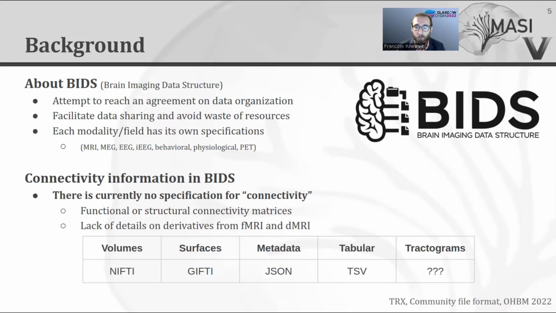At the moment, there is no specification for connectivity, so functional and structural connectivity matrices are not part of the standard, and derivative files for diffusion MRI and tractography pipelines are not part of it. More importantly, each type of file has an agreed-upon file format inside of this. So for example, volumes have NIfTI, surfaces have GIFTI, metadata and tabular data have JSON and TSV, but tractography does not have a file format of its own and cannot be represented using one of the ones I just mentioned.